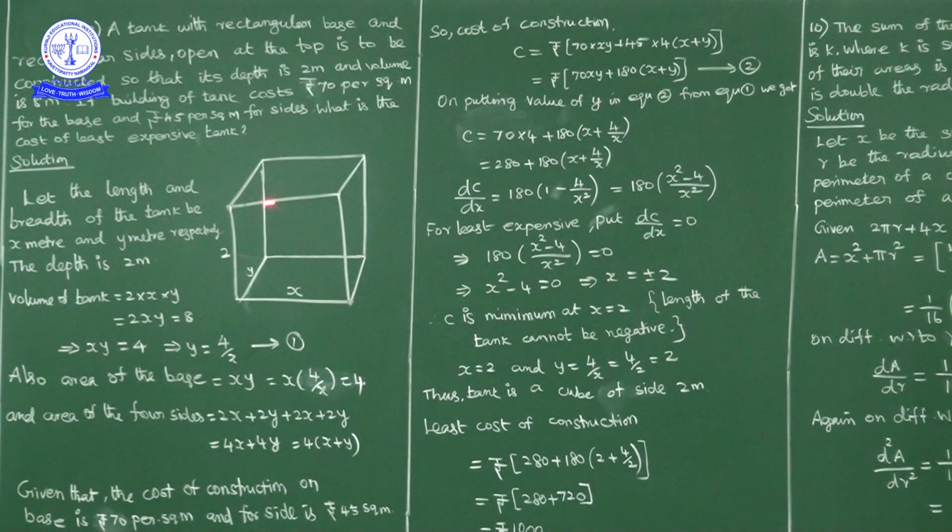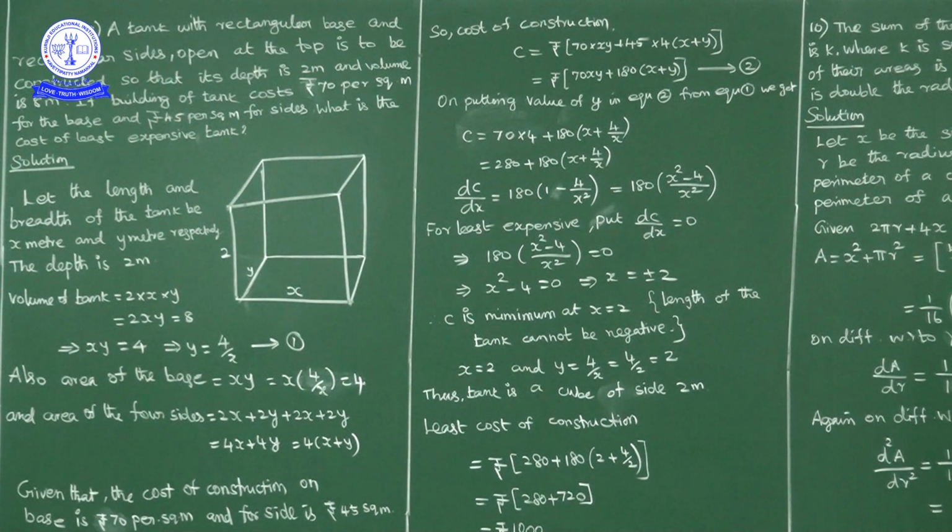This front wall is 2x and the back wall is also 2x. So area of 4 sides or 4 walls is 2x plus 2y plus 2x plus 2y, nothing but 4x plus 4y, nothing but 4 into (x plus y).